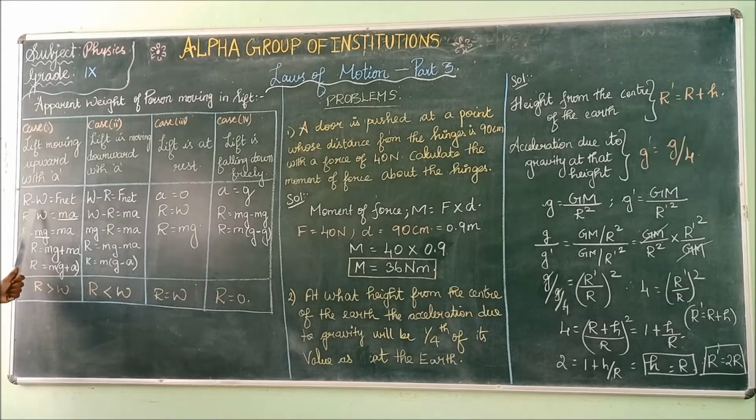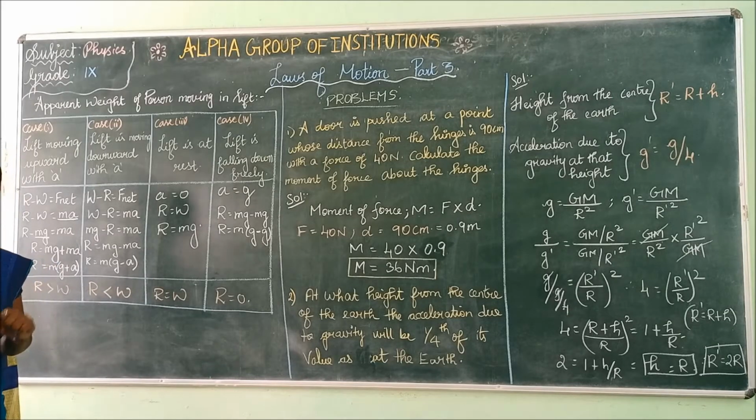Here R minus W is equal to the net force. R is your apparent weight and W is your actual weight. Force equals apparent weight minus actual weight. What is the formula for force? Force is equal to mass into acceleration, so F equals ma.